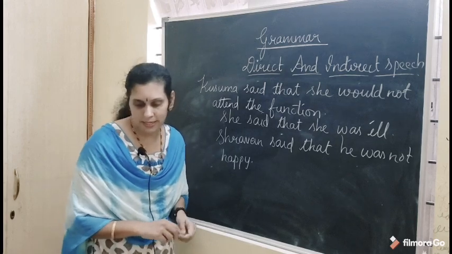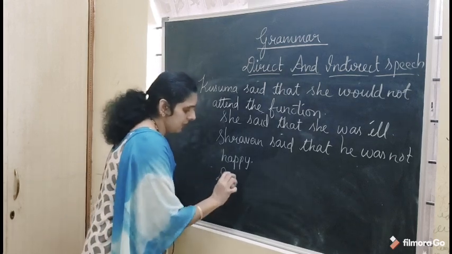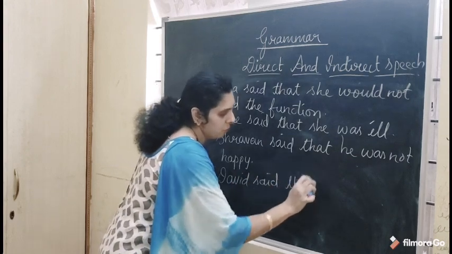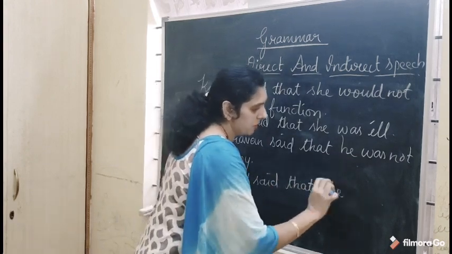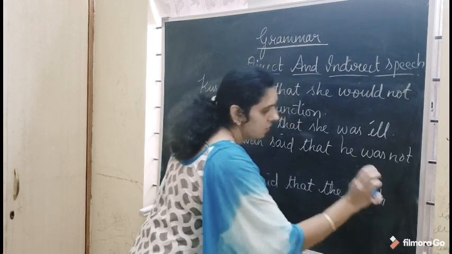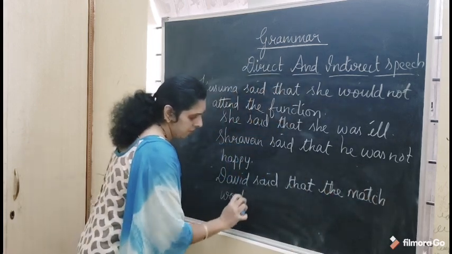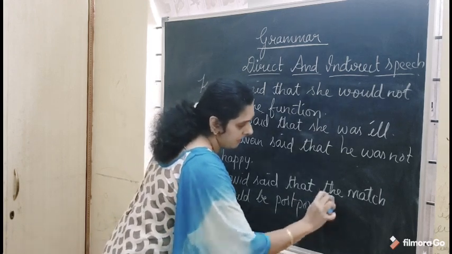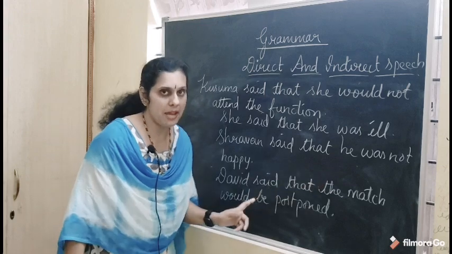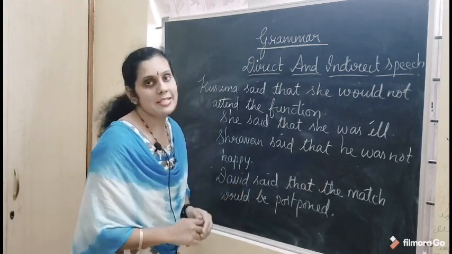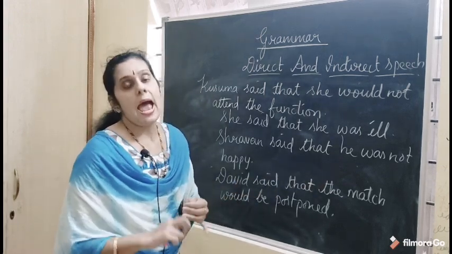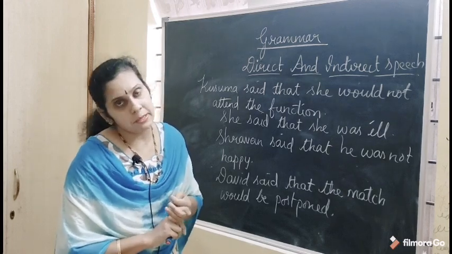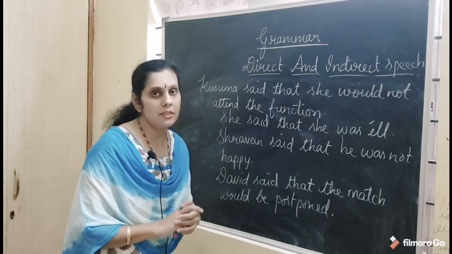Okay. Next, one more example. Let me take. David said that the match would be postponed. So if you take here again, David said that the match would be postponed. Here the words of the speaker are changed. And you don't have any commas or inverted commas. And you have joined the reporting part and the reported part with the conjunction that.